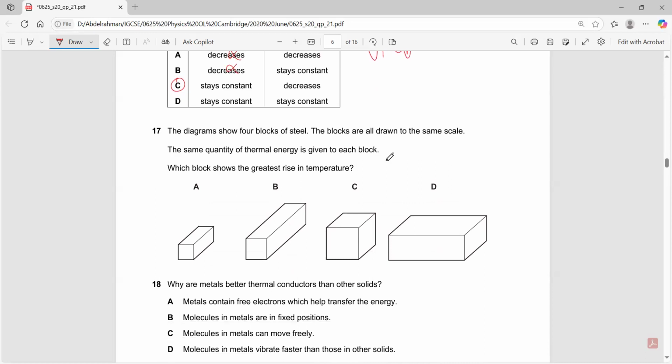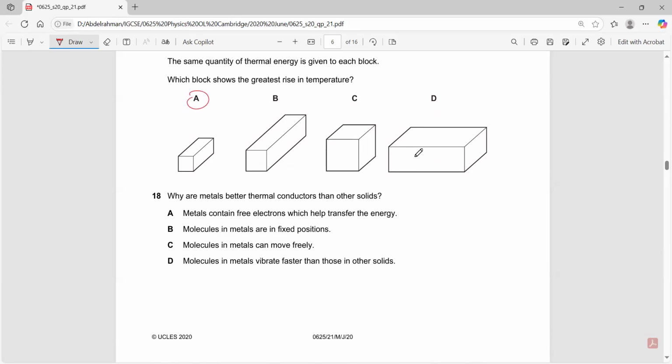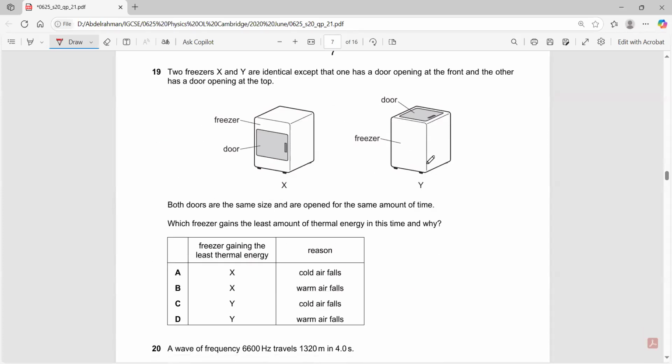Diagrams show 4 blocks of steel. The same quantity of thermal energy is given to each block. Which block shows the greatest rise in temperature? This would be A. You have the same amount of energy given to each block, so the smallest mass would experience the largest change in temperature. Question 18. Why are metals better thermal conductors? Because they have free moving electrons.